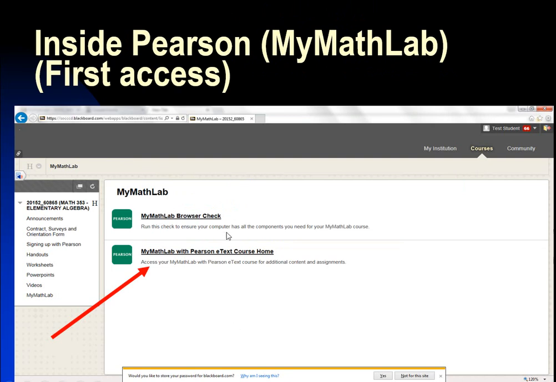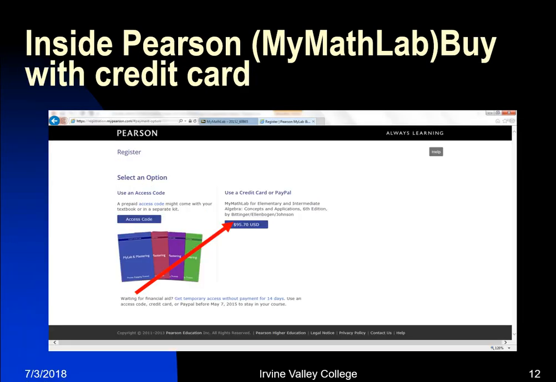Now, when you click on that link, you are going to see something similar to this, and then you have to click on the e-text, and that's going to take you to this purchase page. You are going to use a credit card or PayPal to purchase it. If you do not have a credit card, you can click on the access code and enter the access code that you can actually purchase in person from IVC bookstore.